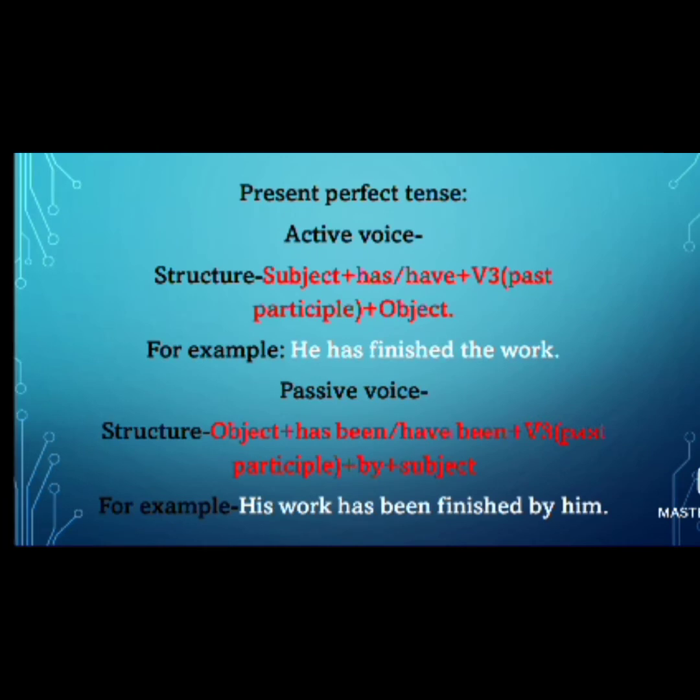Next, present perfect tense. Active voice structure is subject plus has or have plus V3 past participle plus object. For example, he has finished the work. Passive voice structure is object plus has been or have been plus V3 past participle plus by plus subject. For example, his work has been finished by him.